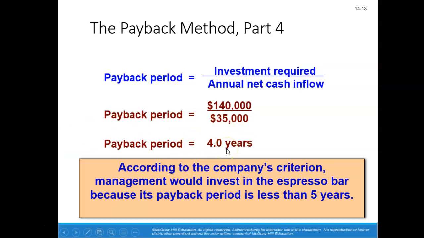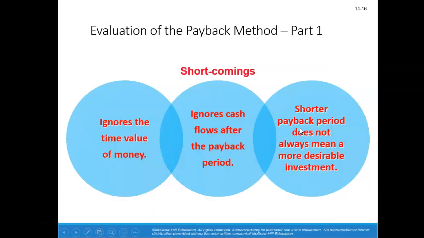So we're saying we can recoup the investment required within a 4-year period. And since our criteria is to recoup within 5 years or less, this project does meet our criteria. So we may decide to accept this project because we plan to recoup our initial investment within a period of 4 years. That does fall under our criteria that says any investment should recoup our cost in a time period of less than 5 years.